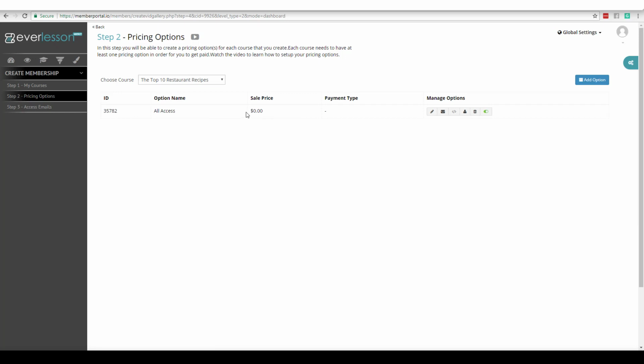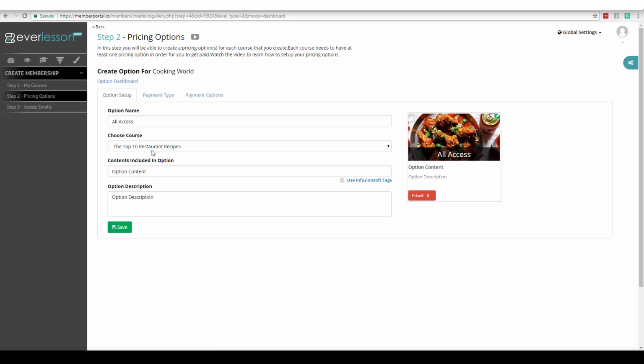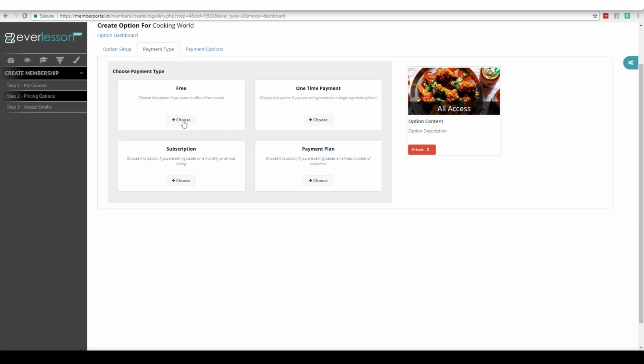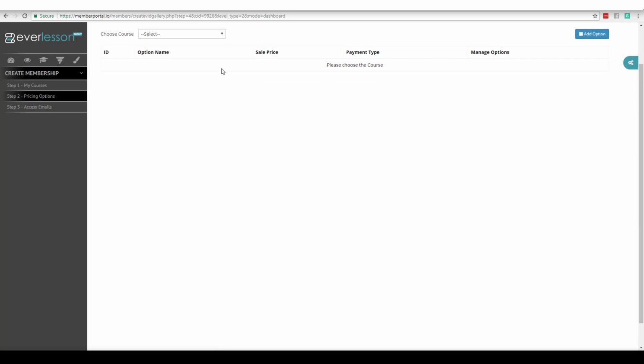Okay, now we're not going to sell it. I don't want you to sell this. I just want you to use it for lead gen. So what we're going to do is come over here and click the edit button. And here's a detail of what we're doing, but we're going to come over here to payment type, and this one we're going to do for free. So I'm going to choose free, and now we'll come back over here to our dashboard, and this time we'll go ahead and choose that product.